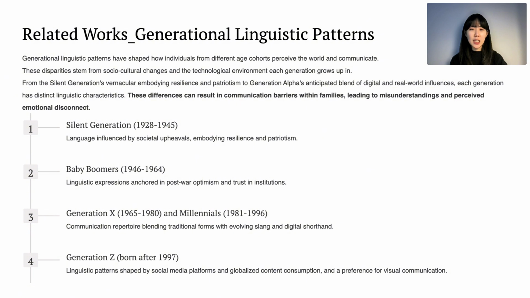And Generation Z, heavily influenced by social media, prefers informal communication with emojis and slang. Looking ahead, Generation Alpha may rely even more on symbols and AI-driven interactions. These differences can create communication barriers within families, leading to misunderstandings and emotional distance, especially between parents and children.